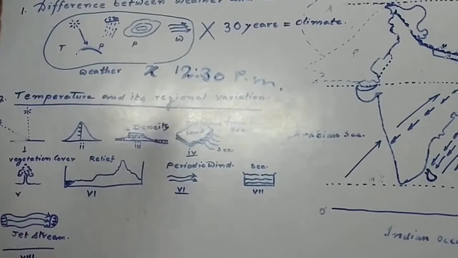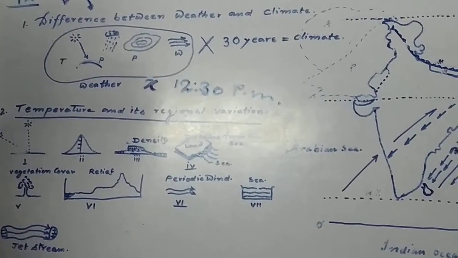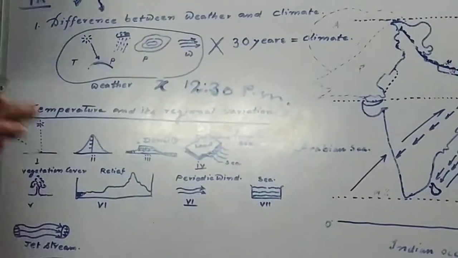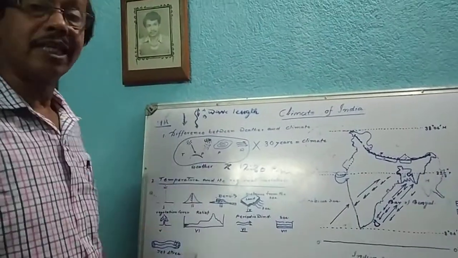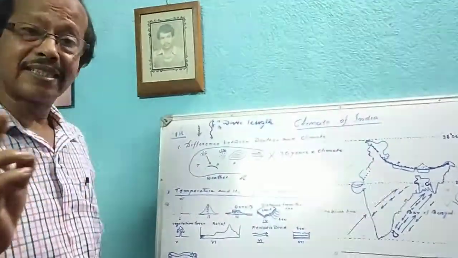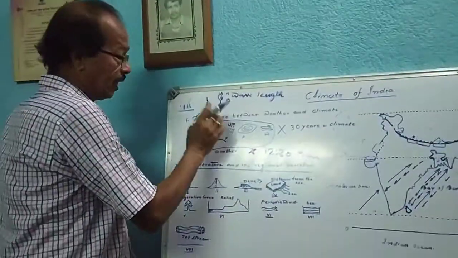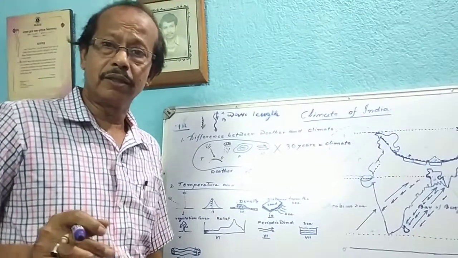Temperature. Next, precipitation. You should have some idea about this precipitation. What do you mean by precipitation? Precipitation means release of moisture after condensation at any state. What do you mean by condensation?